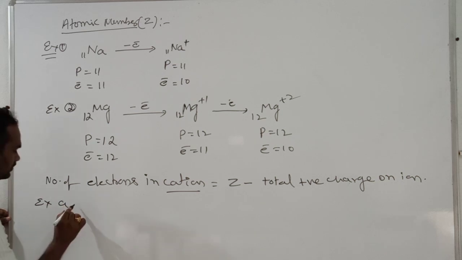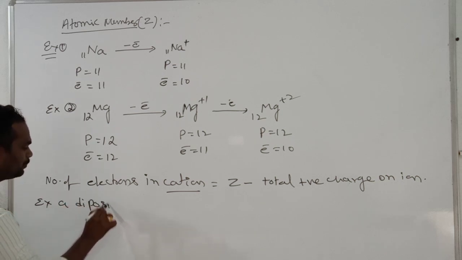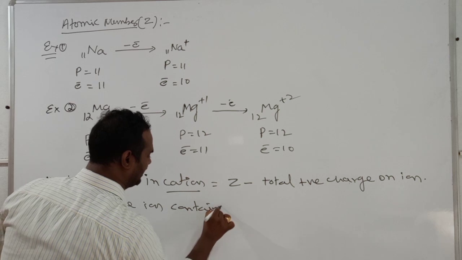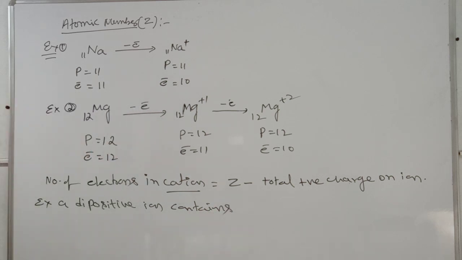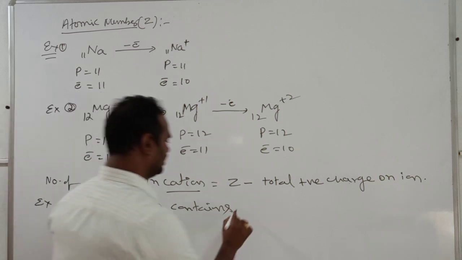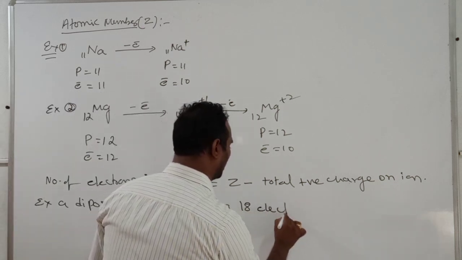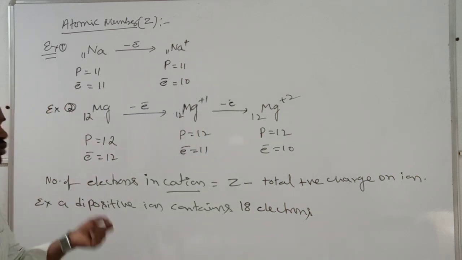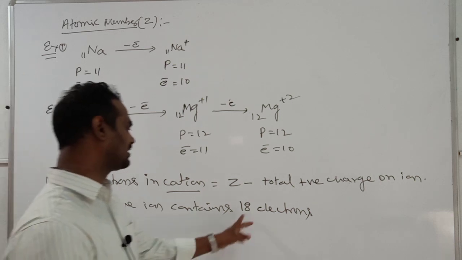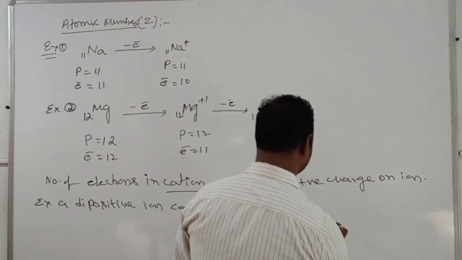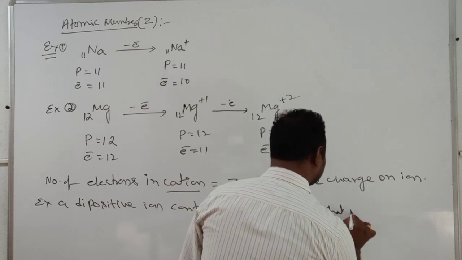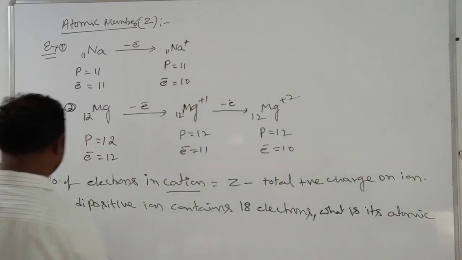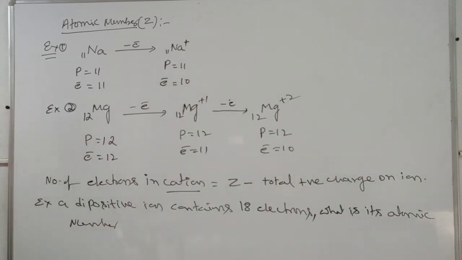A dipositive ion contains 18 electrons. A dipositive ion, positive is cation only. A dipositive ion contains 18 electrons. Come on, what is its atomic number? What is its atomic number?